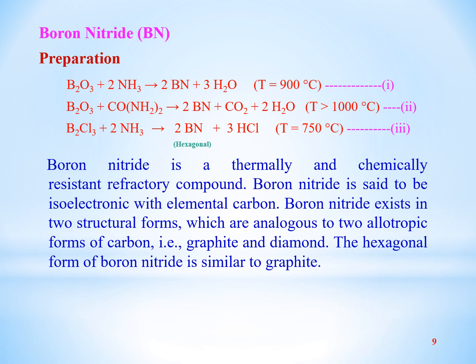Similarly, carbon has two allotropic forms. One is graphite, in which the carbon atoms have cubic structure, while the second allotropic form of carbon is diamond, in which the carbon atoms have hexagonal structure. The hexagonal form is similar to graphite. It means that the hexagonal form of boron nitride is exactly similar to graphite.